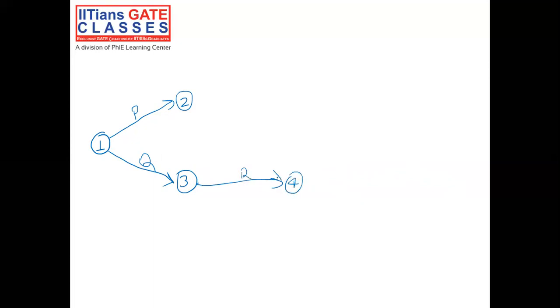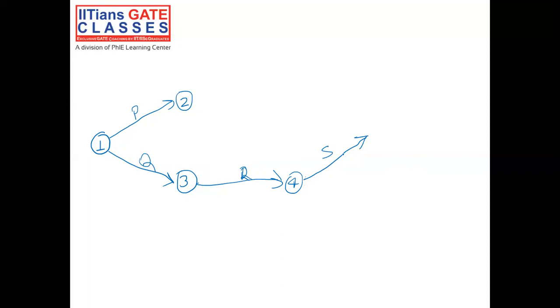This is activity R. Now comes the activity S. If you see, activity S has the immediate predecessors P and R. So let's say this is activity S,